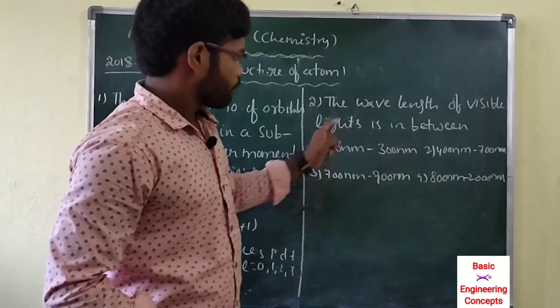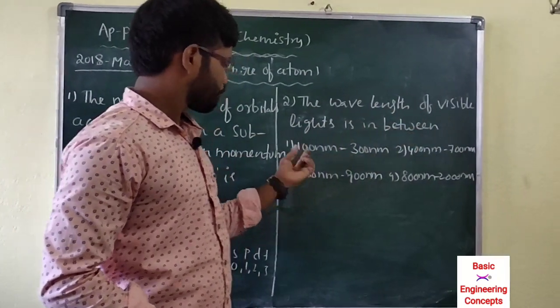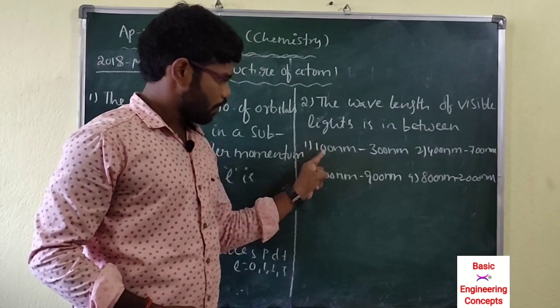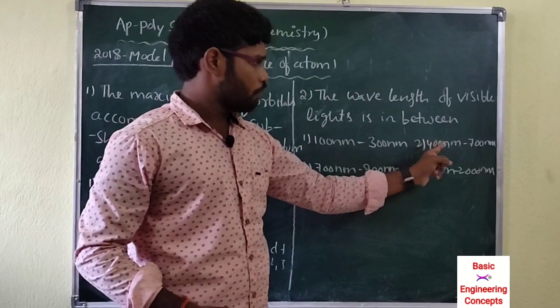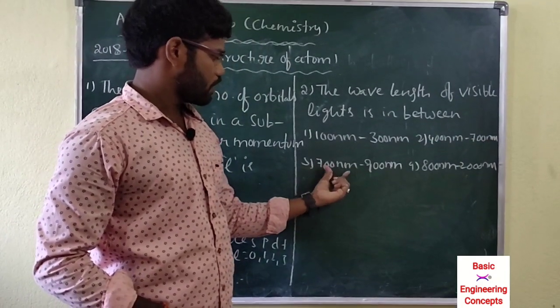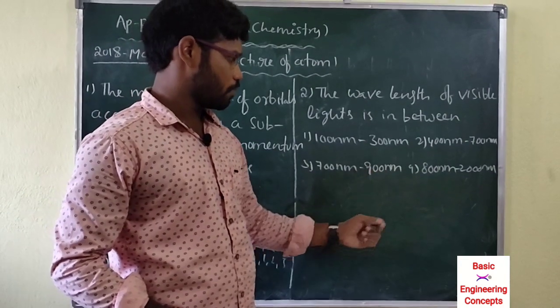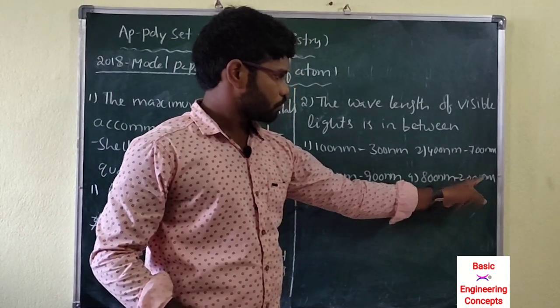Next question: the wavelength of visible light is in between: 100 nanometers to 300 nanometers, 400 nanometers to 700 nanometers, 700 nanometers to 900 nanometers, or 800 nanometers to 2000 nanometers.